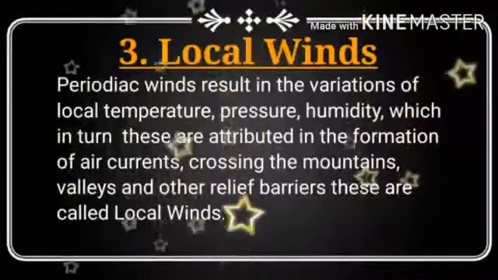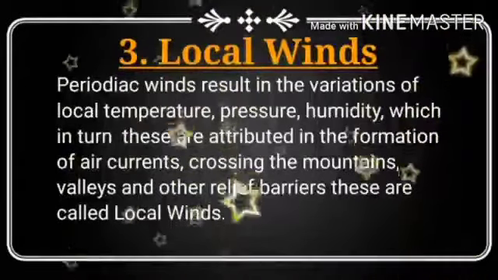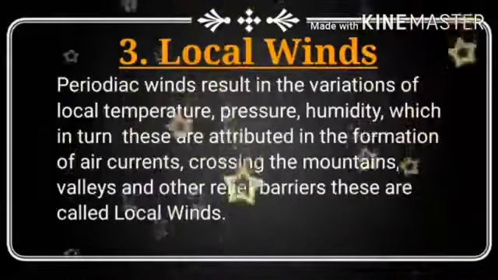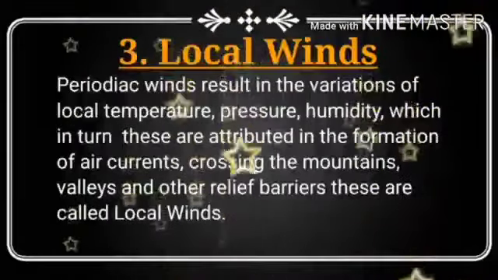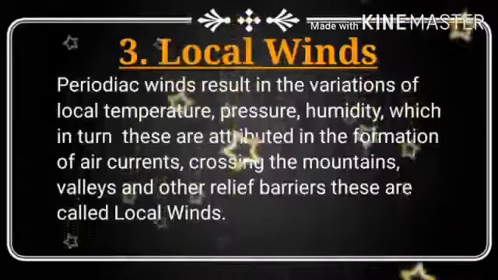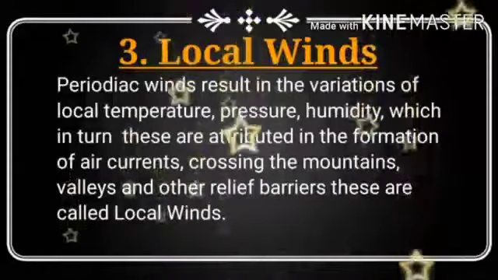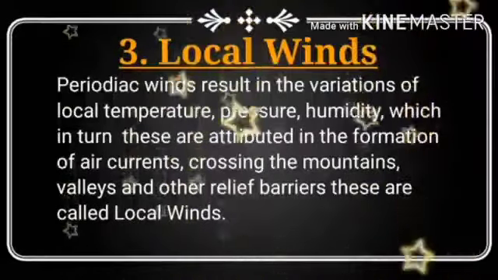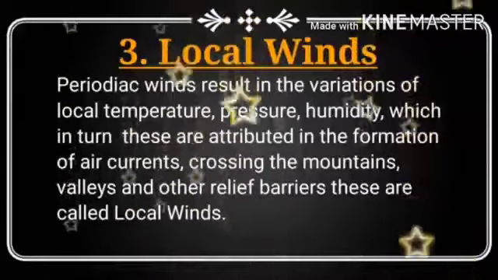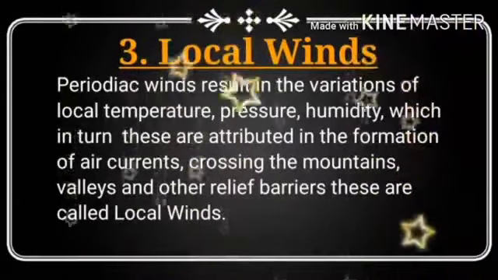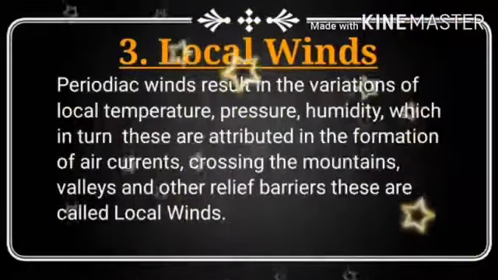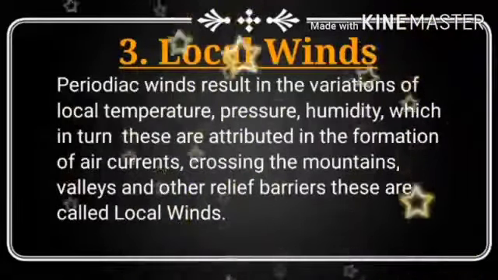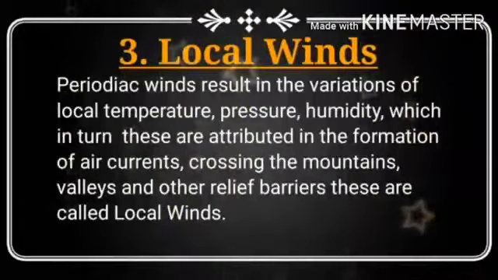Because of that, when it creates a high pressure area, then that wind blows reversely, that is, from the high pressure to the low pressure area. And there will be variations of local temperature, pressure and humidity, which in turn lead to the formation of air currents crossing the mountains, valleys and other relief barriers of the earth. These are called local winds.